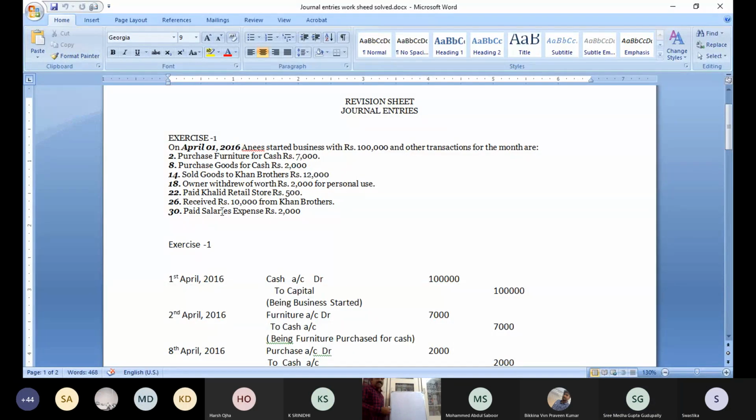The first problem, exercise number 1. On April 1st, 2016, Anis started a business with rupees 1 lakh and other transactions for the month. I will explain clearly.